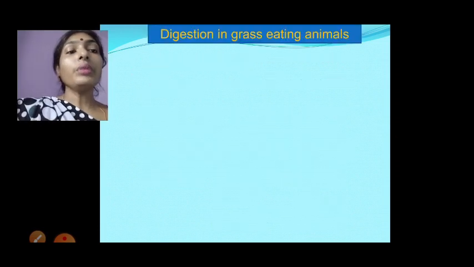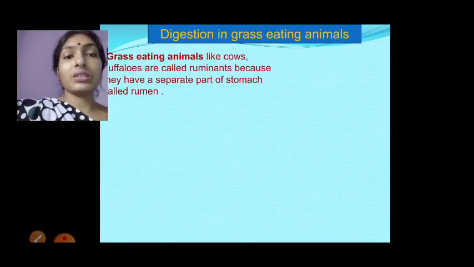Now we'll observe digestion in grass eating animals. You might observe that cows and buffalo eat very fast, and after some time they chew the food for a long time. Maybe they are not taking food but they are chewing for a long time. That's why they are known as ruminants.